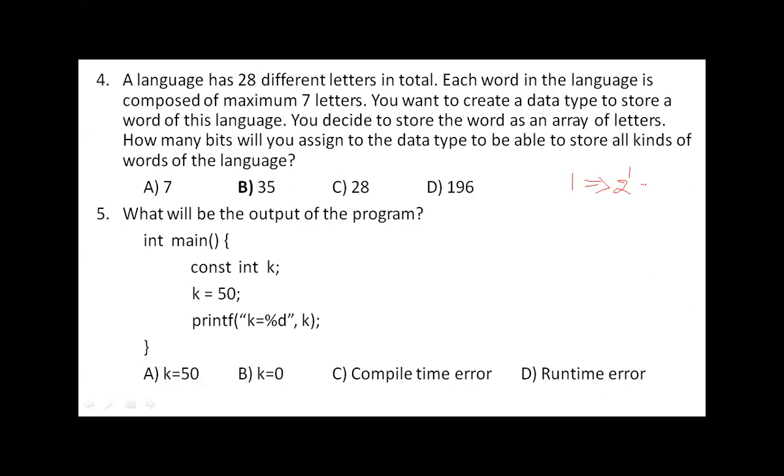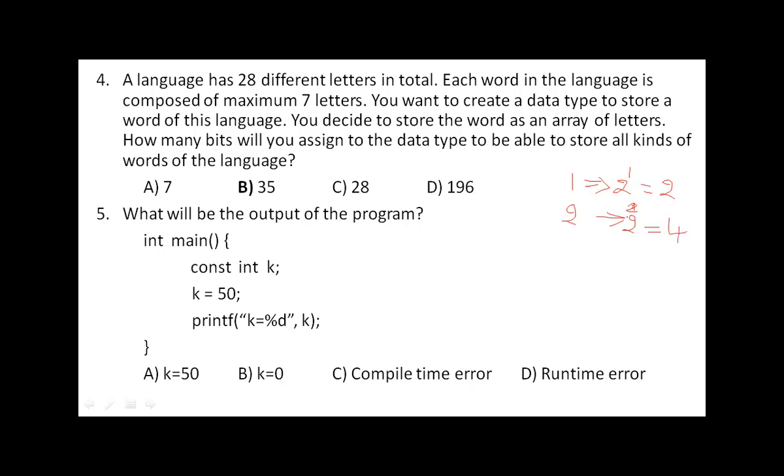So you can store 2 different numbers when you have only 1 bit. Similarly, when you have 2 bits, how many different numbers can you store? 2 power 2. This we discussed. So 2 power of 2 numbers we can store, that is nothing but 4 different numbers.